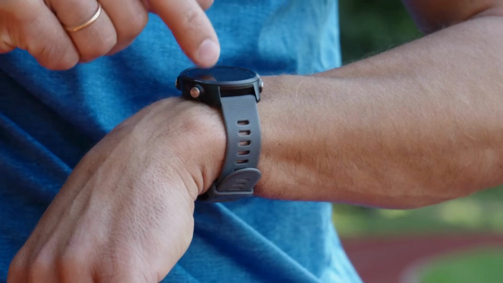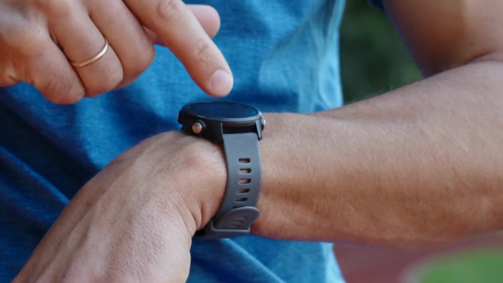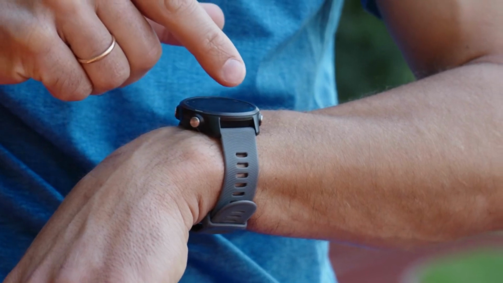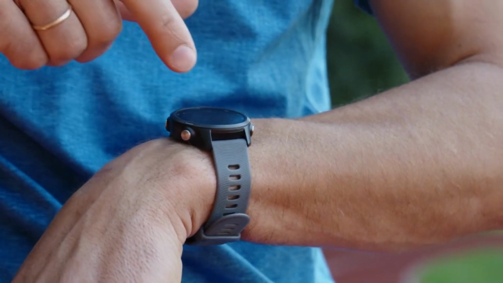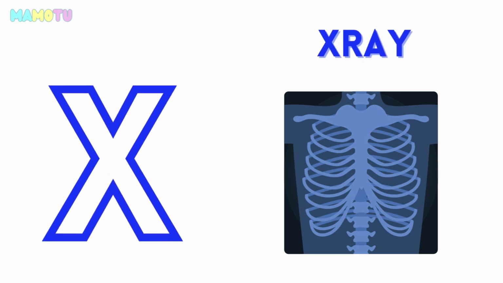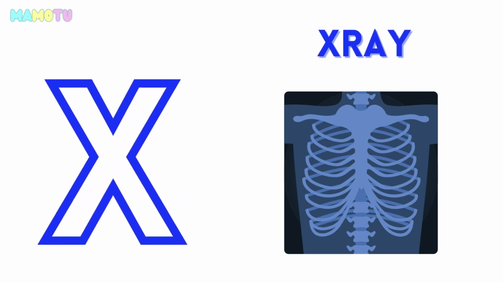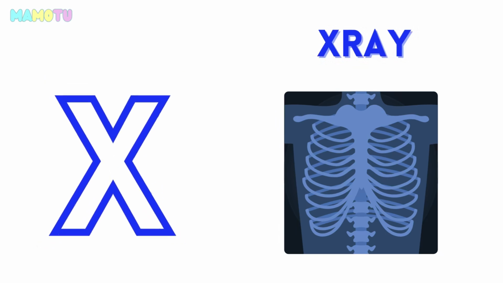W for watch. W for watch. X for X-ray. X for X-ray.